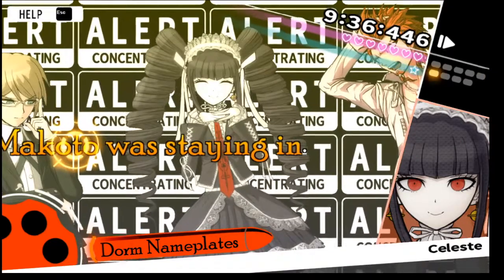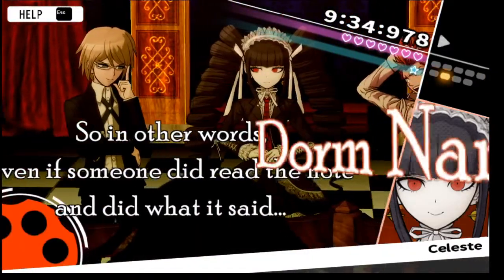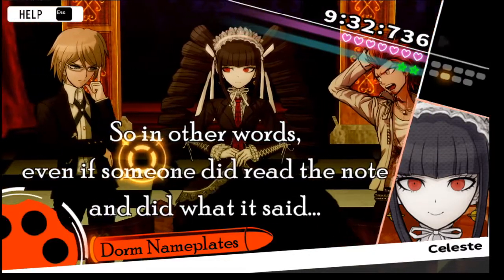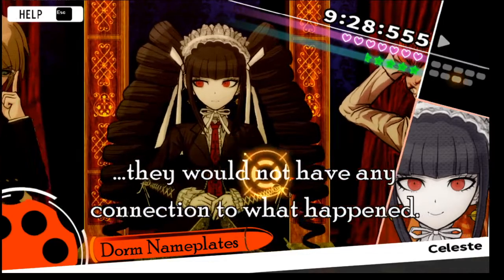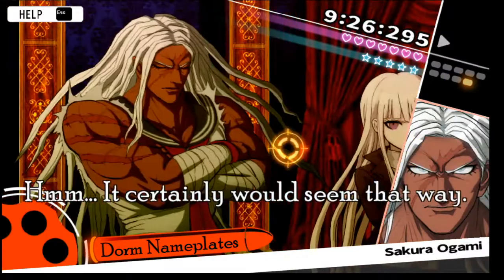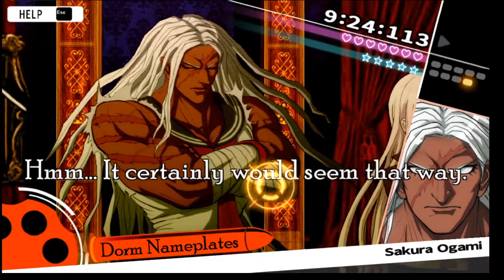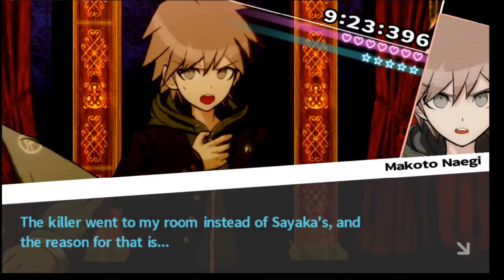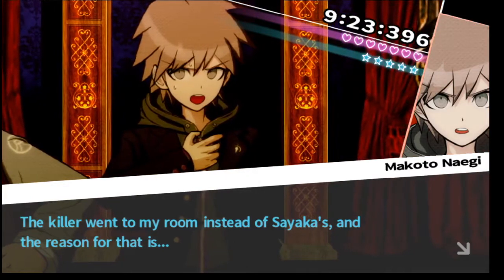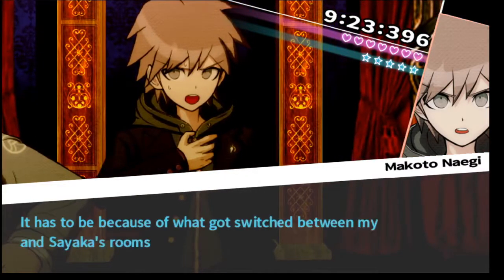In other words, even if someone did read the note and did what it said, they would not have any connection to what happened. It certainly would seem that way. The killer went to my room instead of Sayaka's, and the reason for that has to be because of what got switched between me and Sayaka's room.